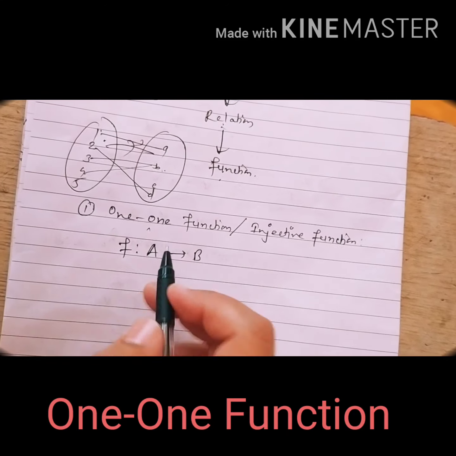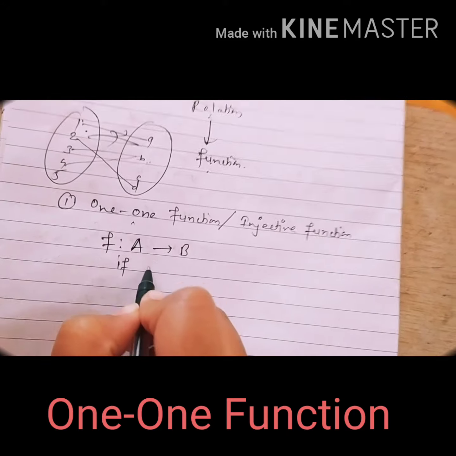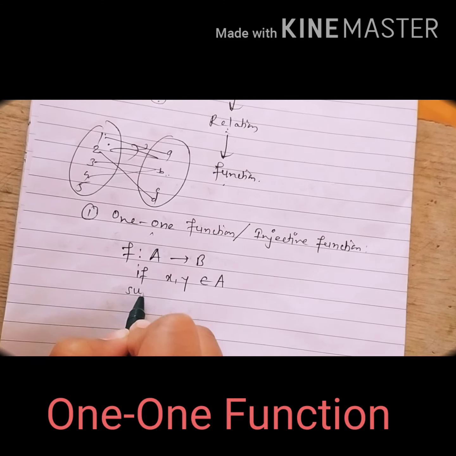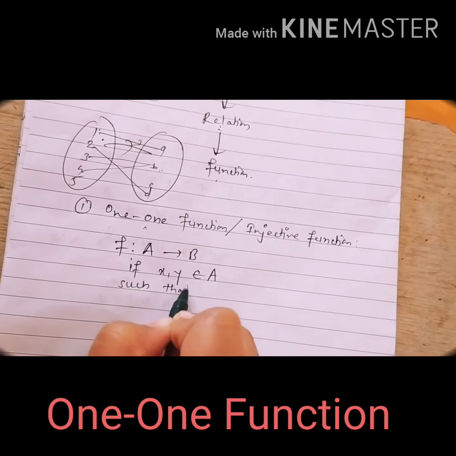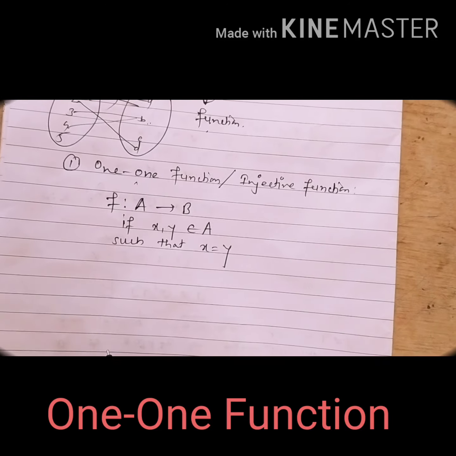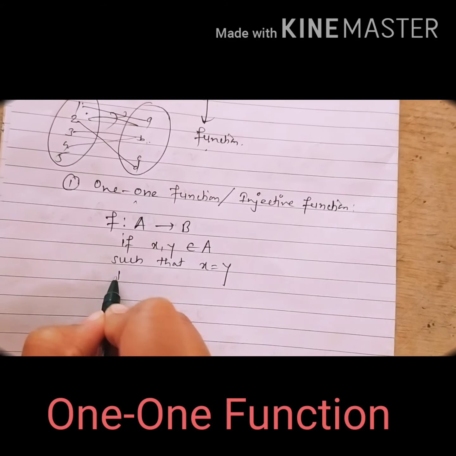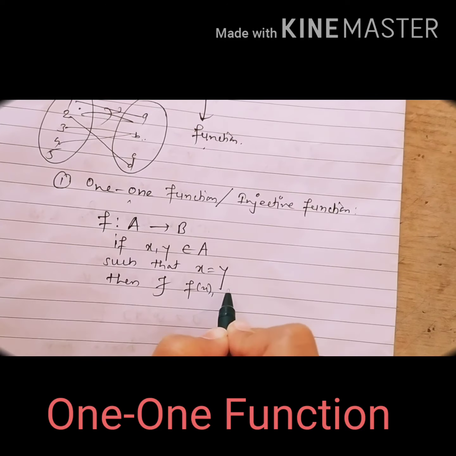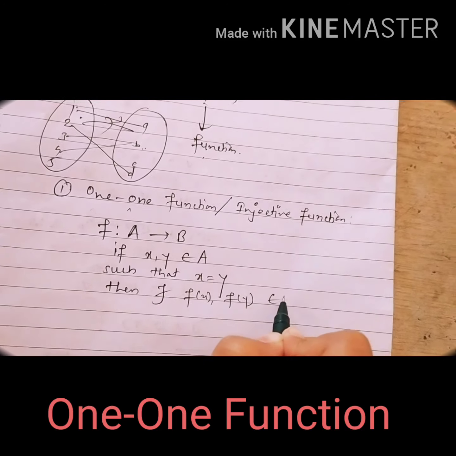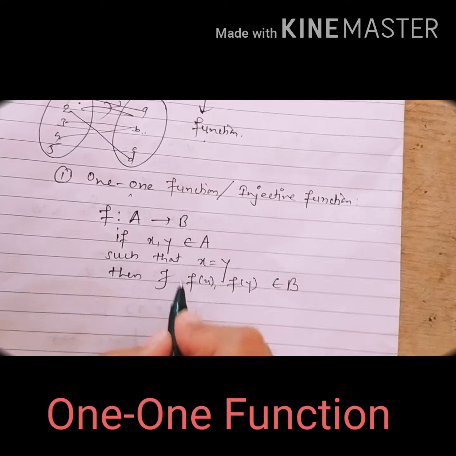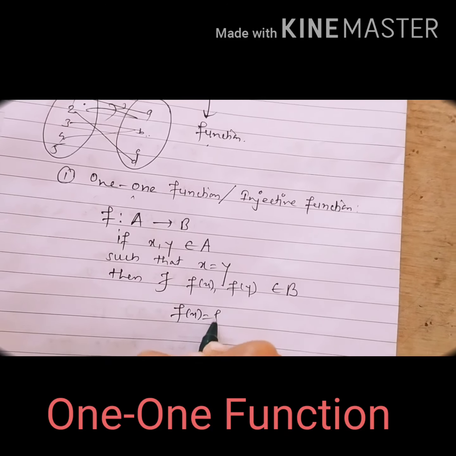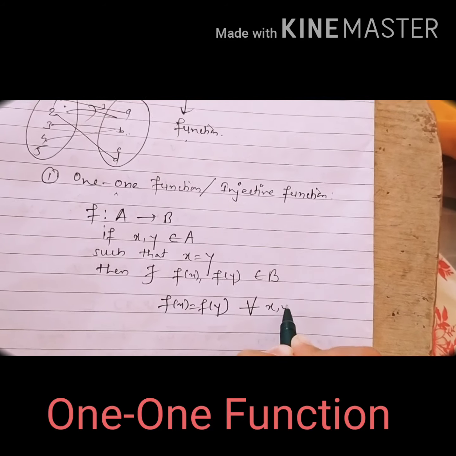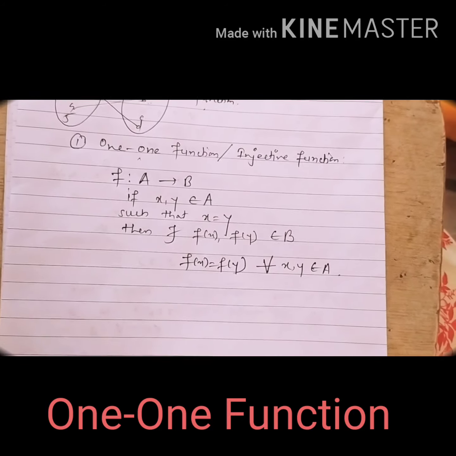Now what is meant by one-one function? If x, y belong to set A such that x equals y, then there exist f of x and f of y in codomain set B such that f of x equals f of y, for all x, y in A. Getting?